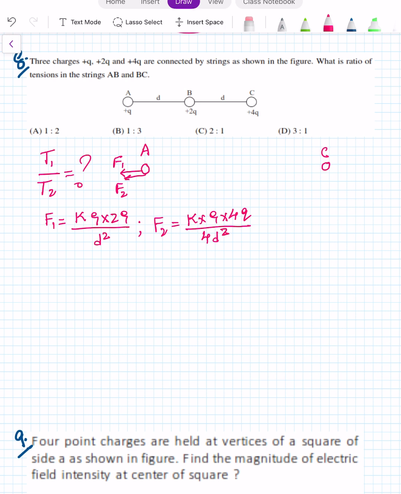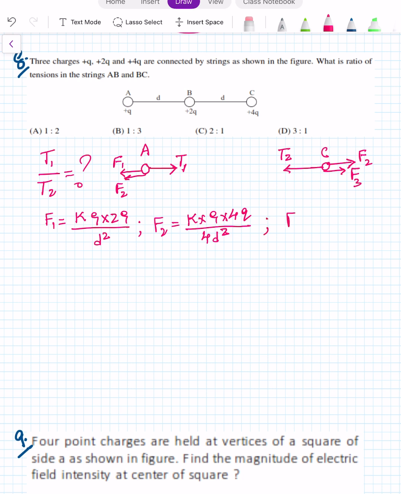And it experiences another force by the string AB, that is T1. While C experiences the force, one is the tension in the string, one is the force by A, which is nothing but equal to F2, and one is the force by B, say F3.